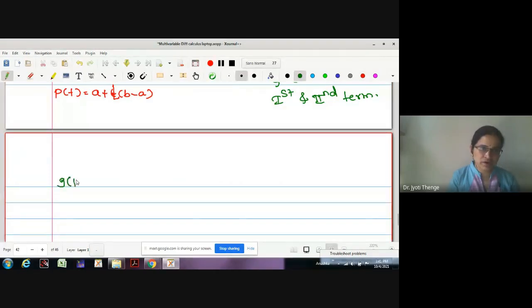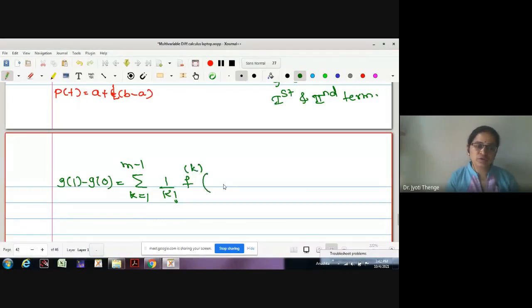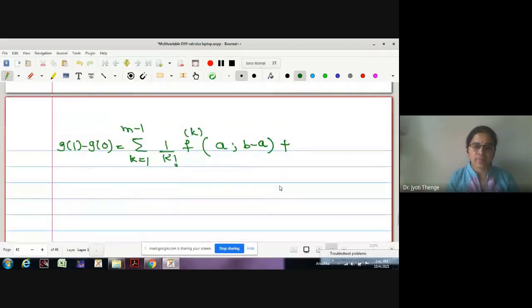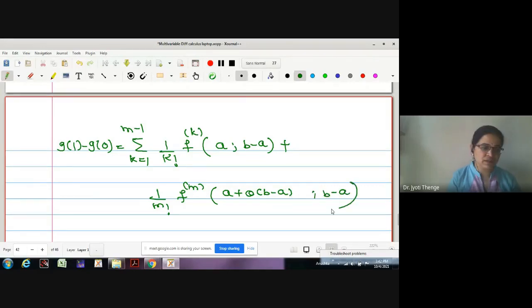This is g1 minus g0 is equal to summation k equals 1 to m minus 1, 1 upon k factorial f of k. Now I am going to substitute p of 0 as a in the direction b minus a, plus 1 upon m factorial, mth derivative of f, and I am going to substitute t as theta now, a plus theta times b minus a in the direction b minus a.